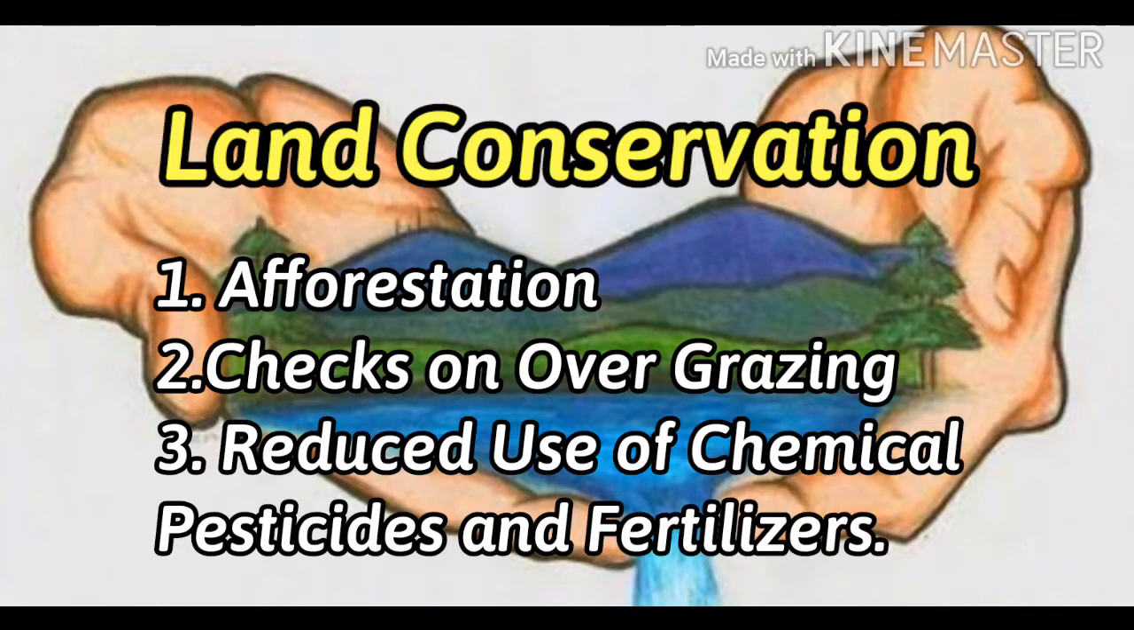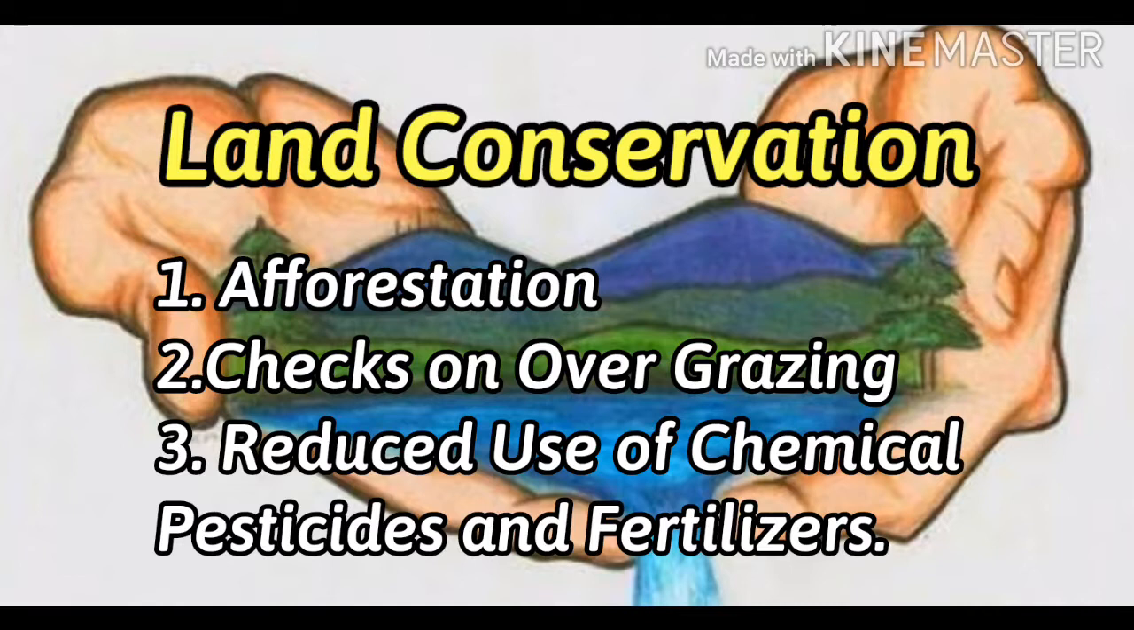We have to grow more trees, right? That is afforestation. What is the meaning of deforestation? See, the action of cutting down trees, right? So we should do afforestation, right? Then checks on overgrazing. We have to control the overgrazing of cattle and all.